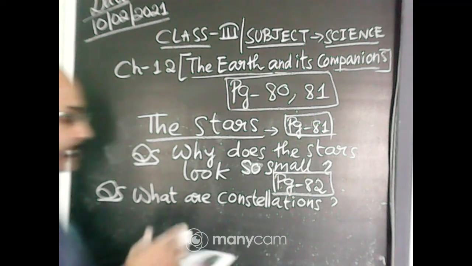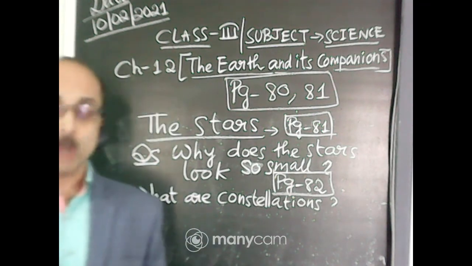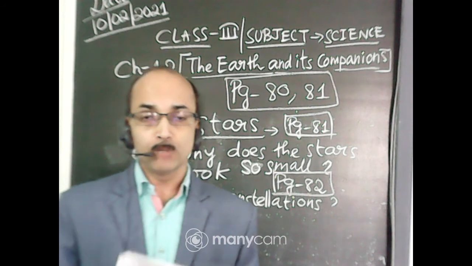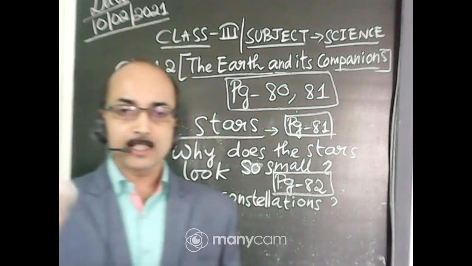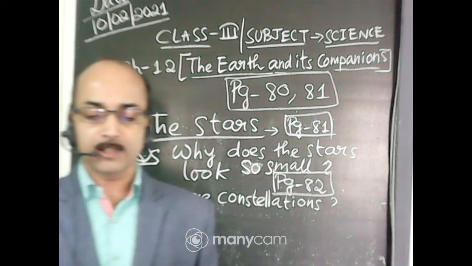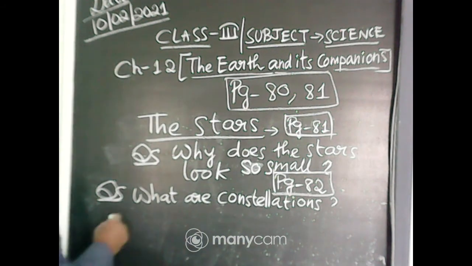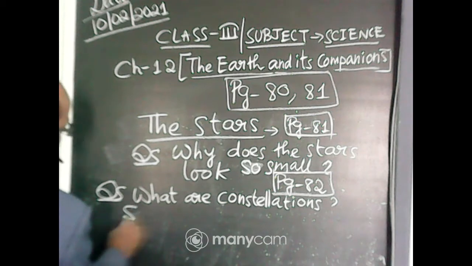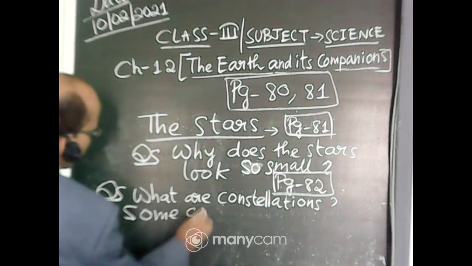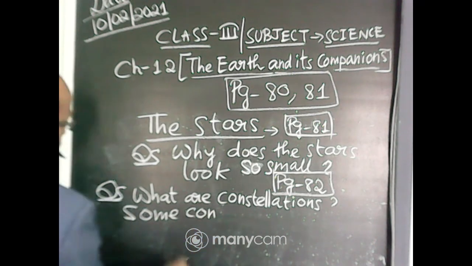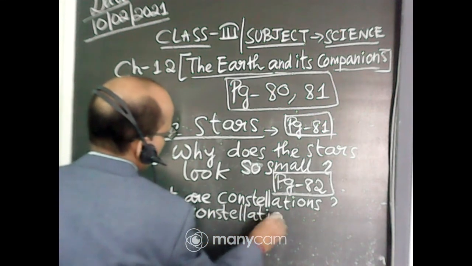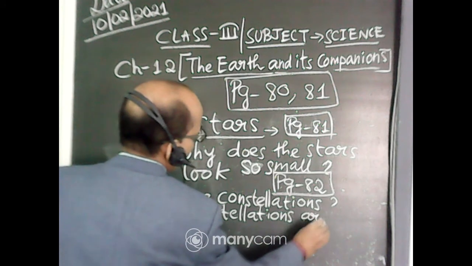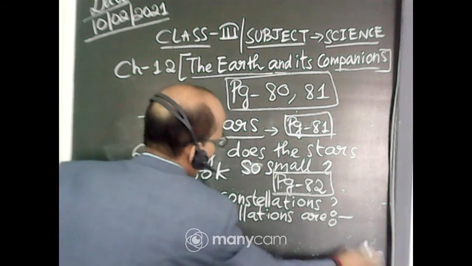Some examples of constellations you can find on page number 82 in your science book. At the side, some colorful constellations are given. I will write here the names of some constellations.